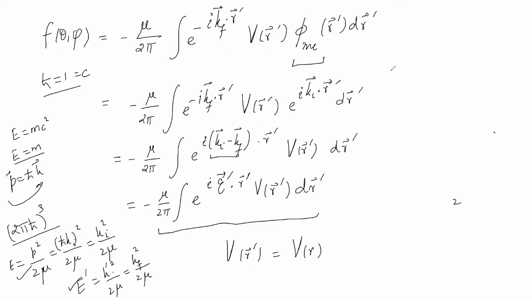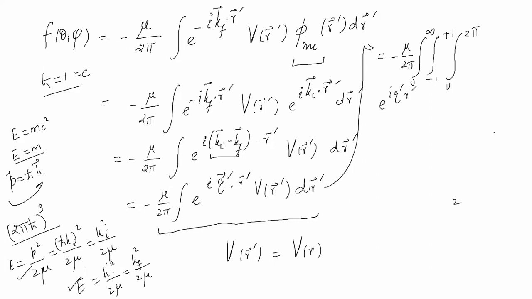what I can do in spherically symmetric potential, I can write this as minus mu by 2 pi, integral 0 to infinity, minus 1 to plus 1, 0 to 2 pi, then e to the power i q prime r prime cosine theta, V r prime, r prime square dr prime d cosine theta and d phi.